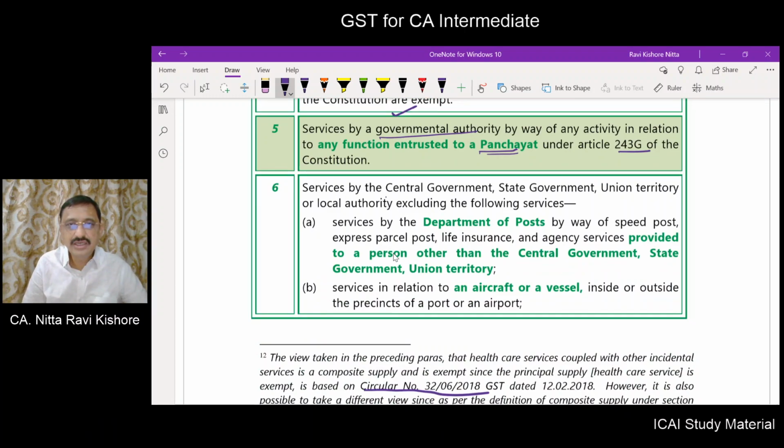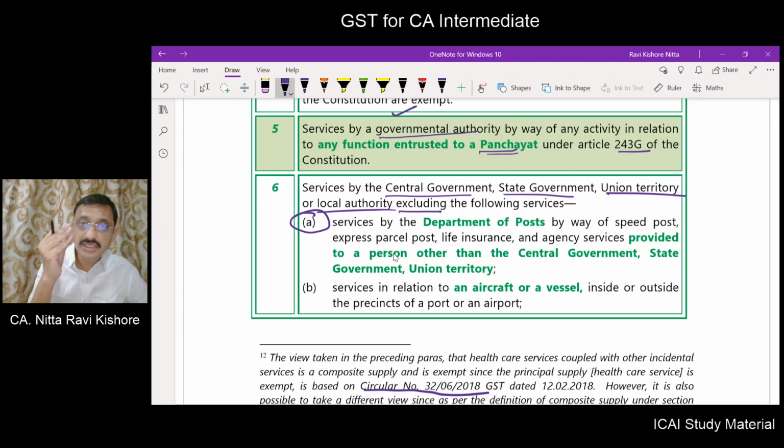Services by central government, state government, union territory or local authority. Right? If the central government or state government or union territory or local authority is doing service, it is exempt. But four services are not exempt, because here the term used is excluding.